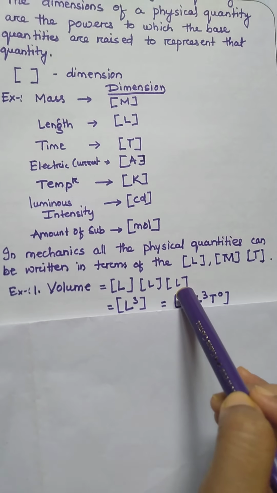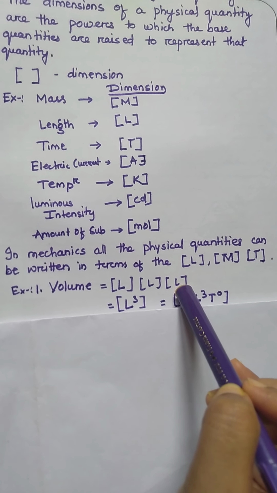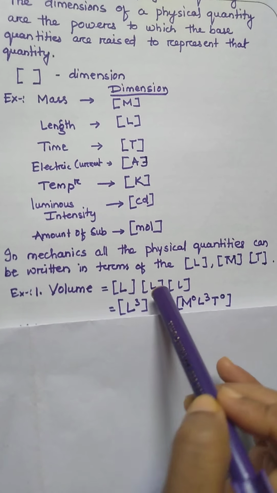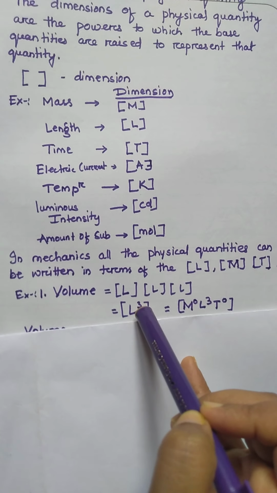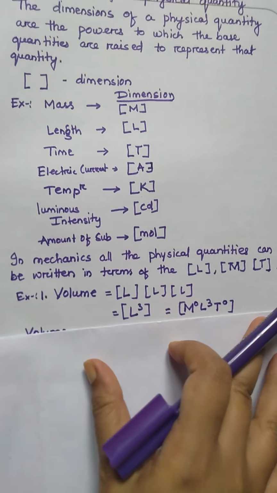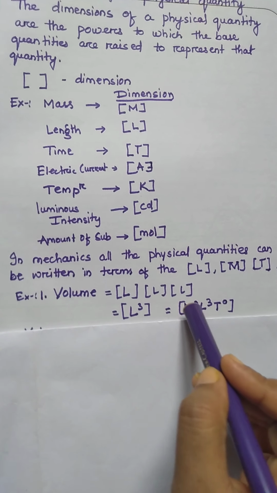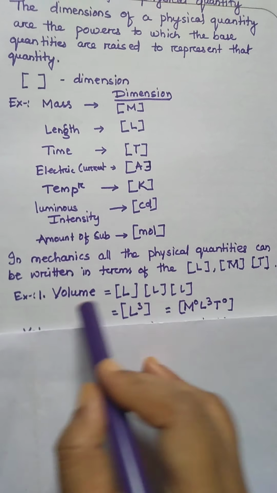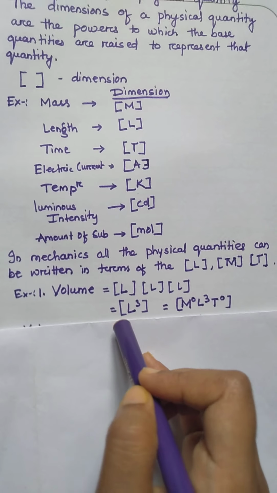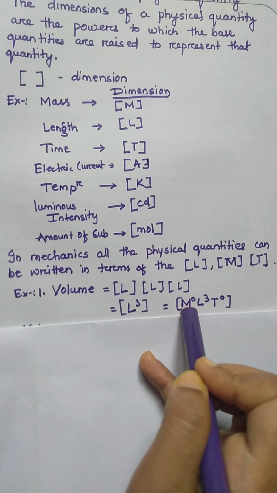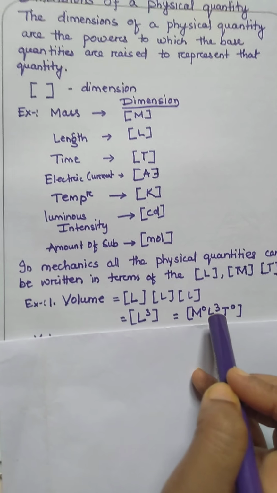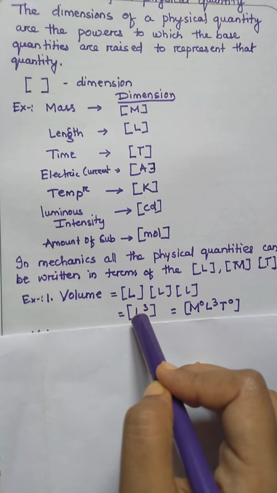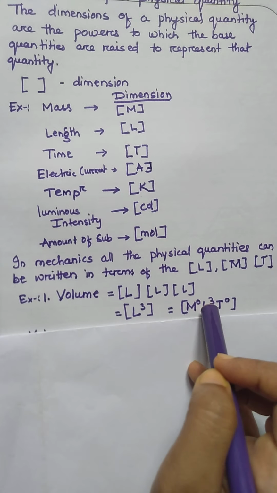Again height also I will write L. So now this becomes L^3, and this I can write with M^0, since volume does not depend upon mass, so if I write M, then the M power will be 0. L^3, because it came L^3.